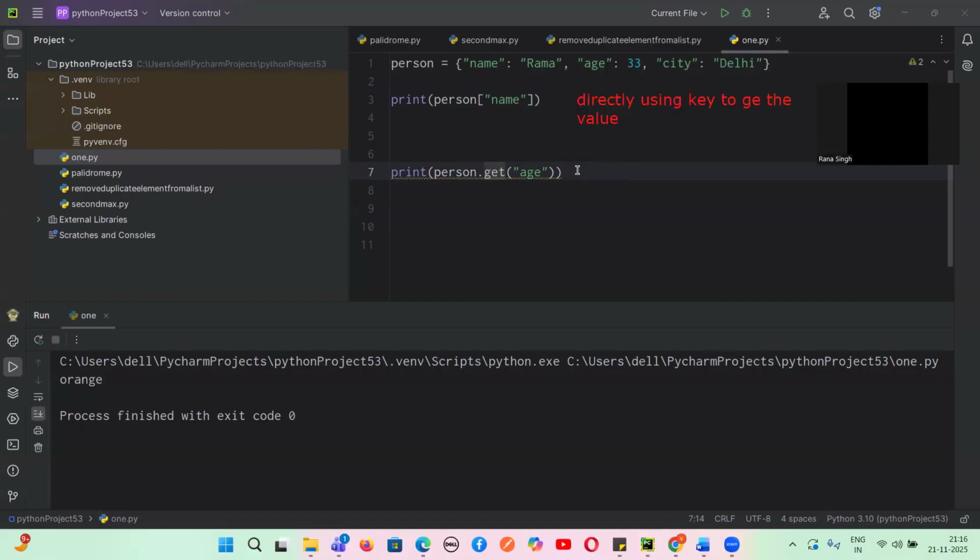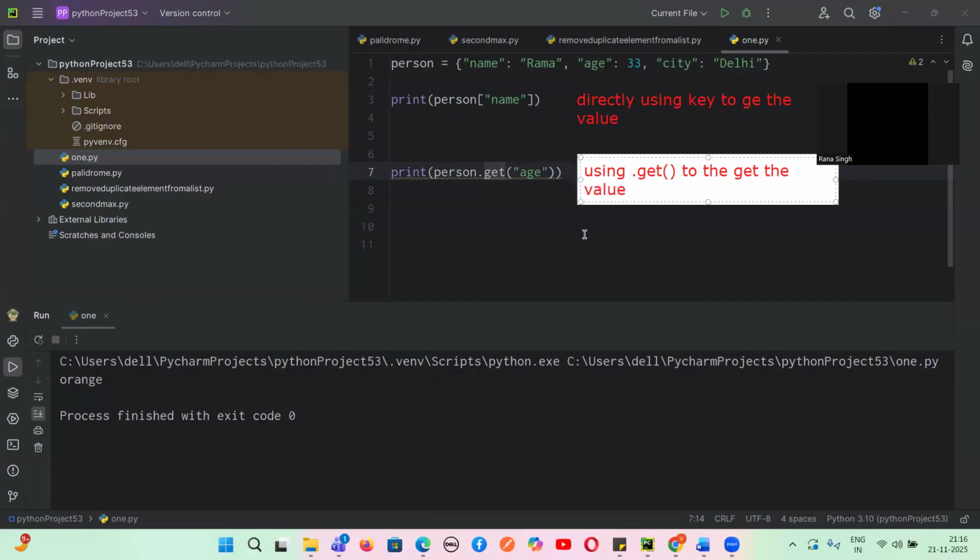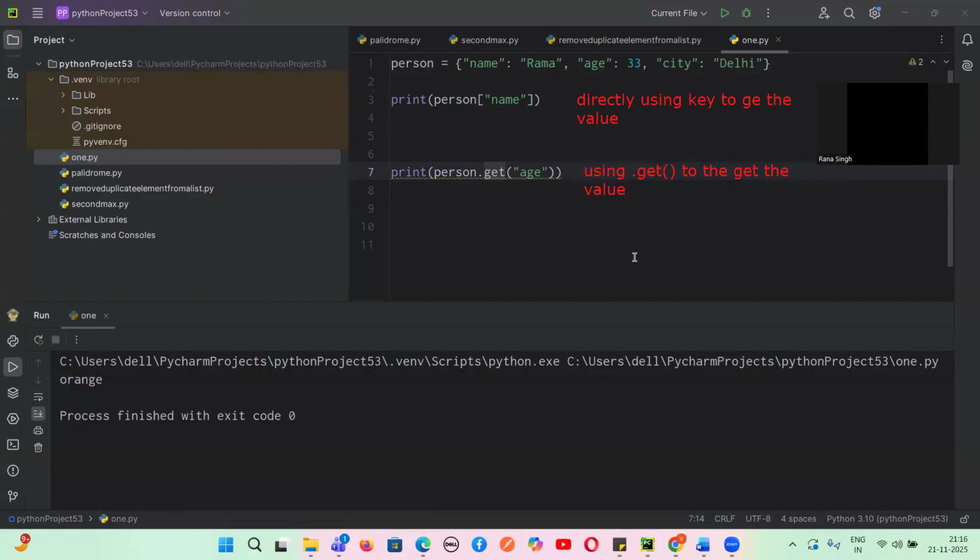What is this one, guys? Next one, can you tell me? Using which method? Using the dot get method to get the value. Do you guys agree with me? Yes or no, guys? This is directly using the key to get the value, and this is using the dot get method to get the value.